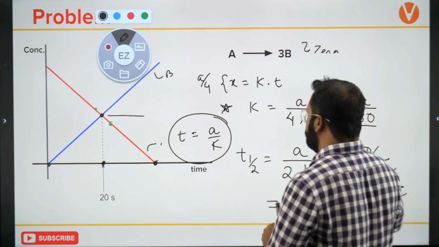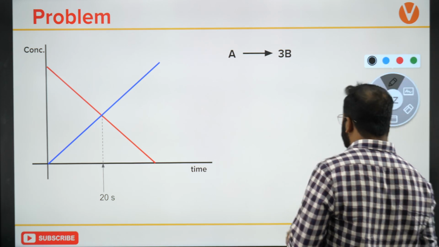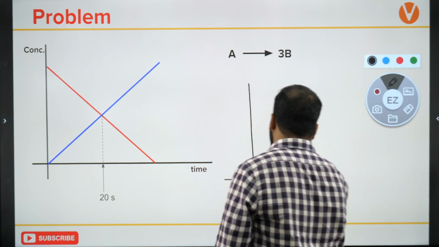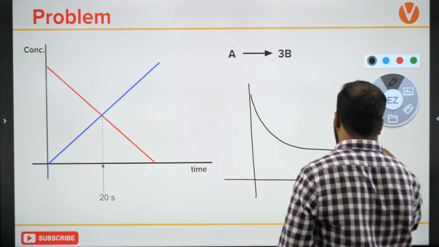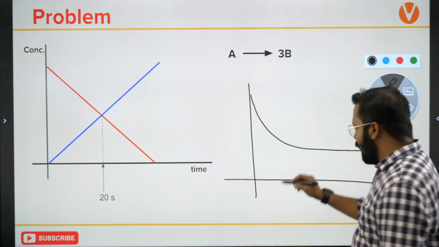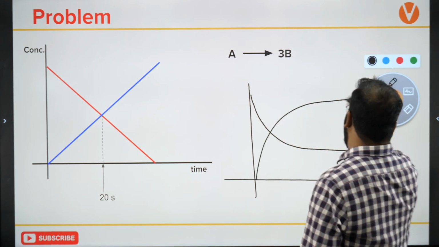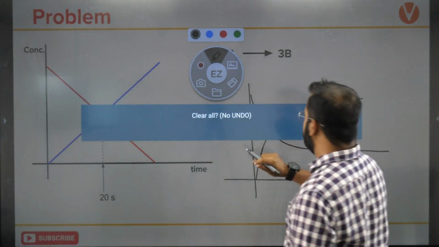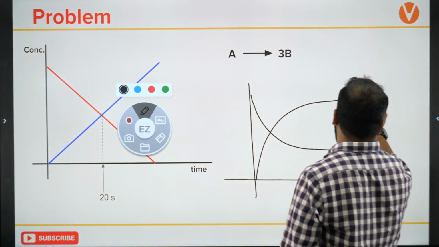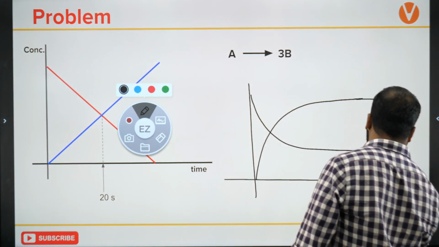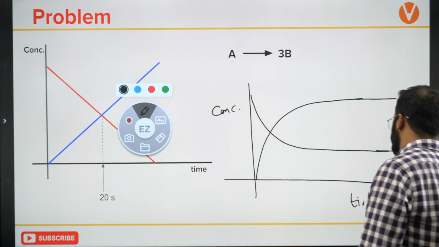If you want to understand equilibrium, then equilibrium is a scenario that is achieved like this. Your concentration will decrease and after a point it will become constant, and your concentration of products will increase, and after some time it will become constant. So this is concentration versus time.